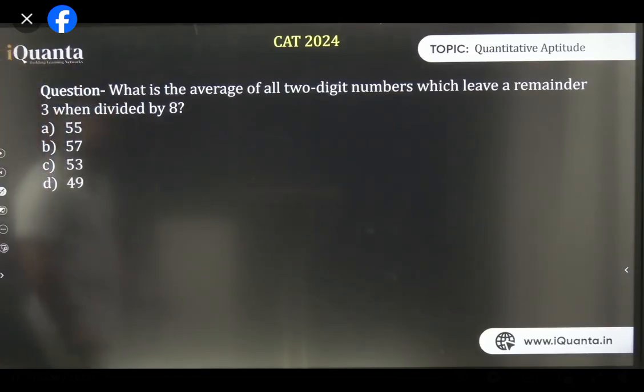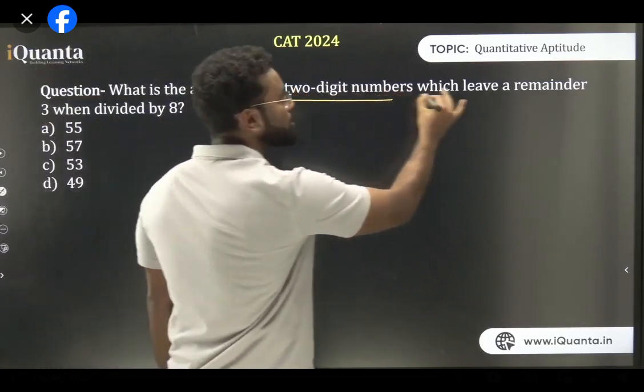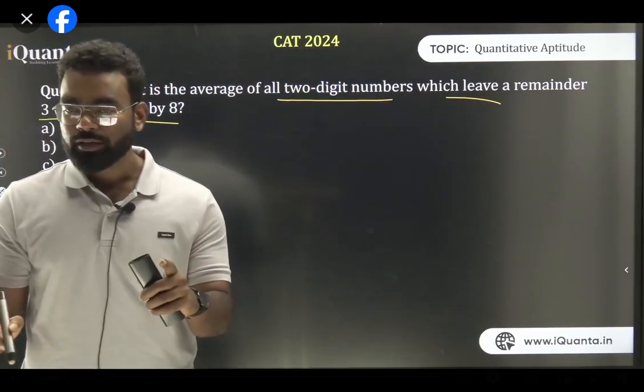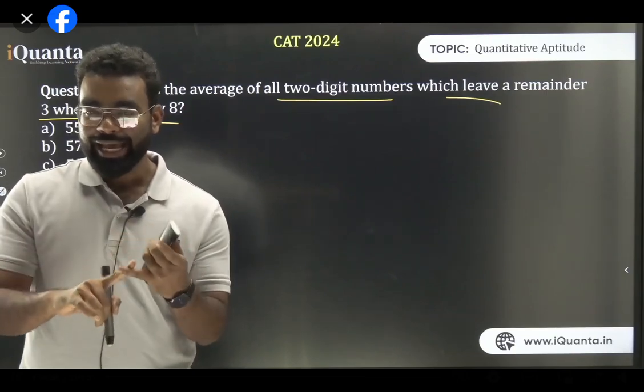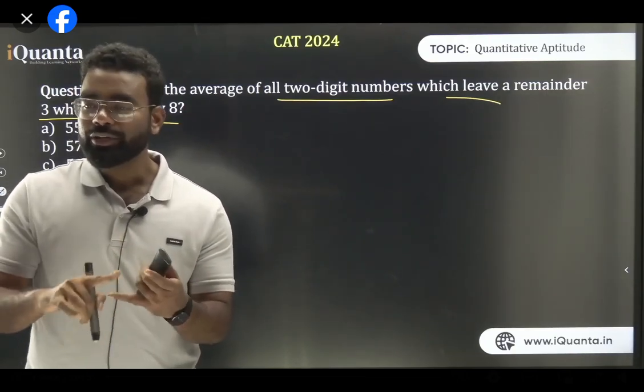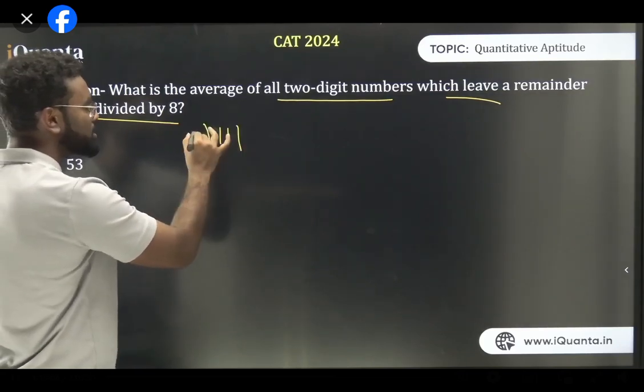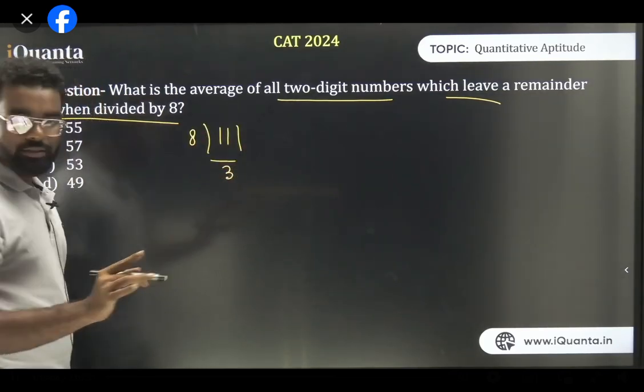Now let's see how to solve this question. What is the average of all two-digit numbers which leave a remainder 3 when divided by 8? मतलब मुझे सब two-digit numbers चाहिए, but when it is divided by 8, the remainder is 3. So first start with the first number. The first number is 11, obviously, because if I divide 11 by 8, the remainder is 3. Am I clear? That is the first number.